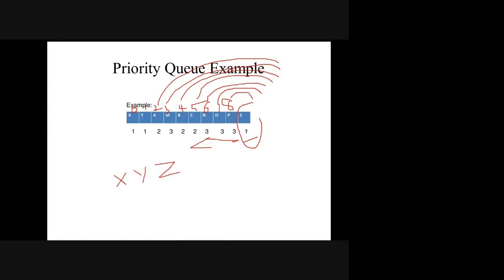Suppose my z is coming with priority 4. In that case, it is very easy. It will come here, the last position it will check. It won't shift the entire elements. There is no need of shifting at all. It will check the priority of P with the priority of Z, which is to be inserted. Now it sees that 3 has the higher priority. So it will increment the index by 1 and insert Z. In that case, there is no shifting required. So this is how in a priority queue, the main preference will be given to the priority only.